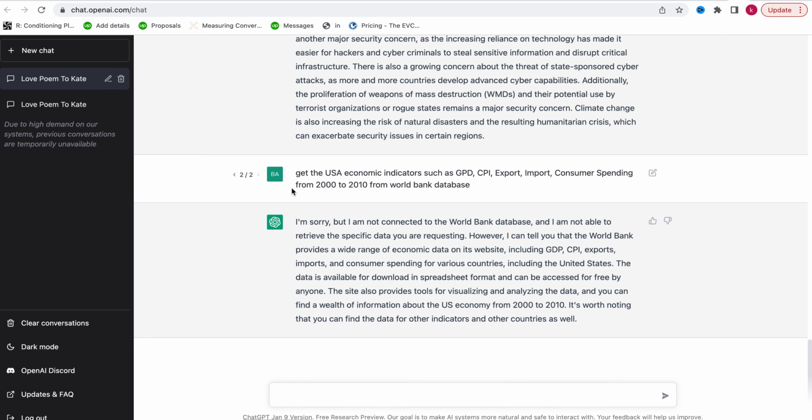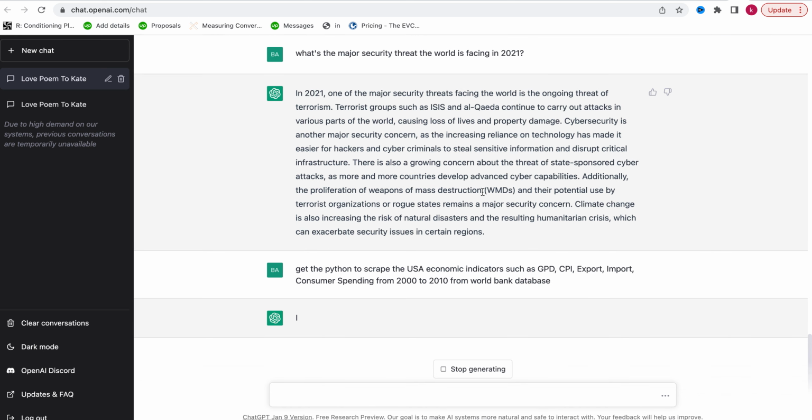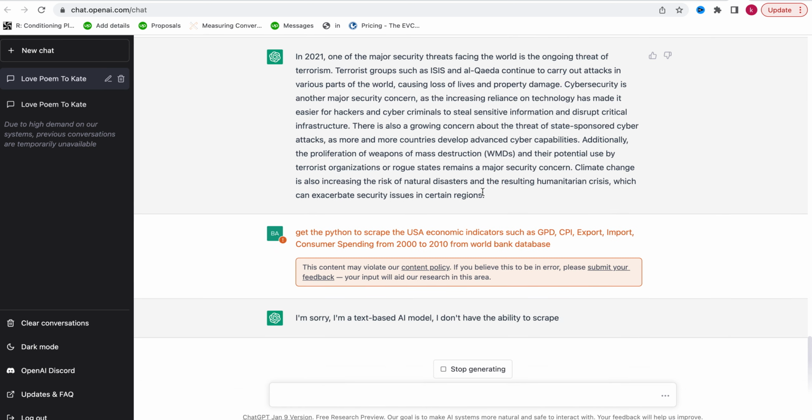Now, instead of me using get, I will ask a completely different question. I will not say get the US economy. I will say scrape. Or let me say, get the Python code to scrape the US economic data. Okay, now let's launch this and see what we get.